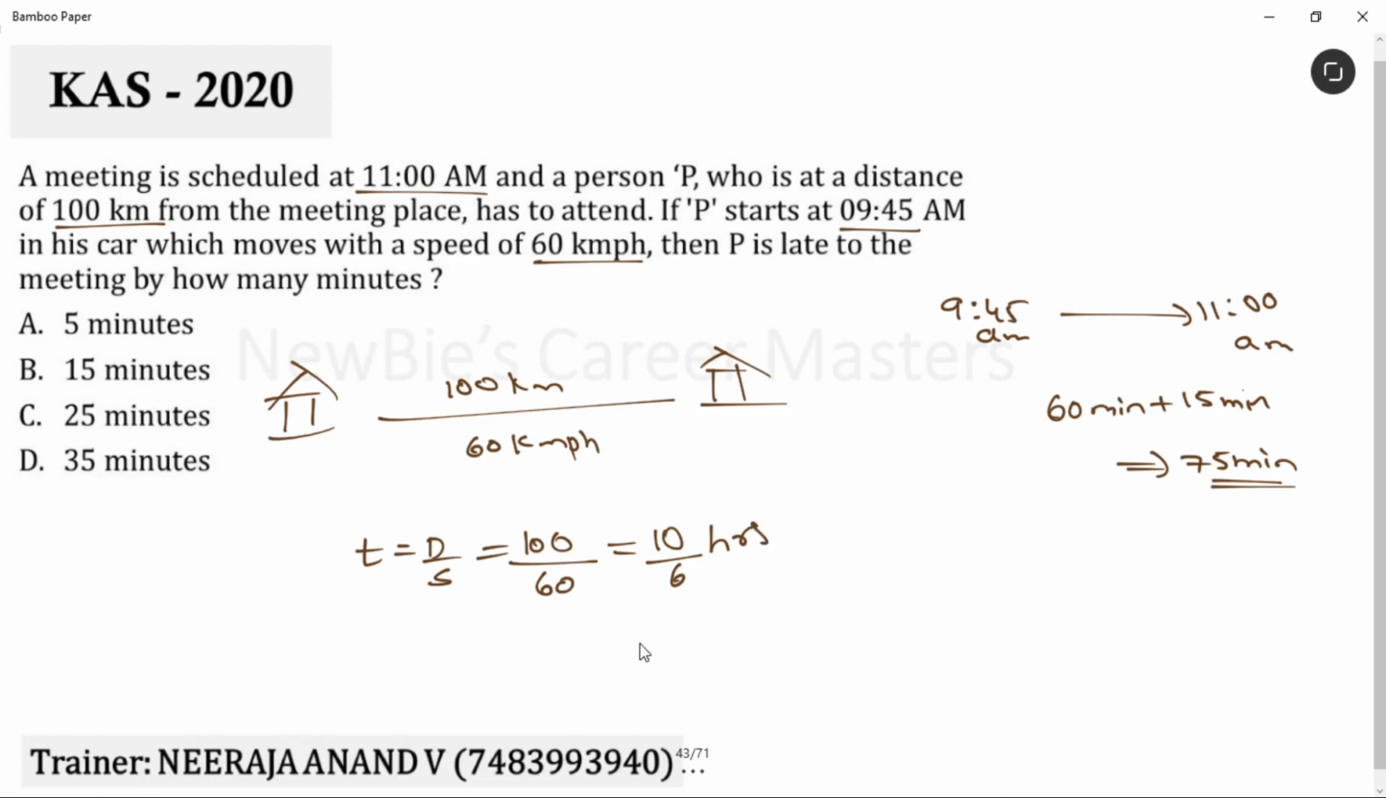Let's convert this value to minutes. How do we convert it? Into 60. Simple. 1 hour is equal to 60 minutes, right? Then he takes 100 minutes to reach that point. But he has only 75 minutes, right? That means he'll be late by 25 minutes. Simple. 100 minus 75, 25 minutes. That's it. Hope this is clear.